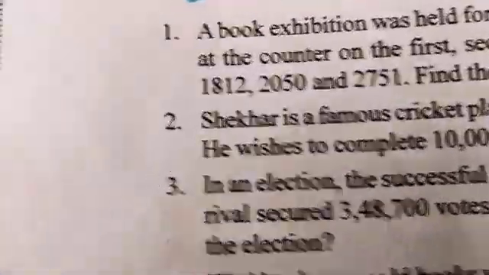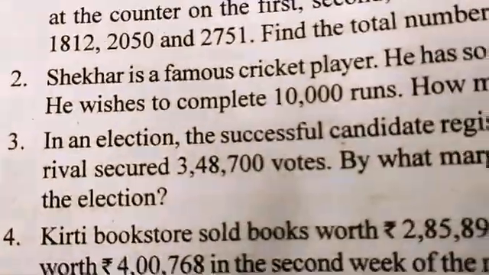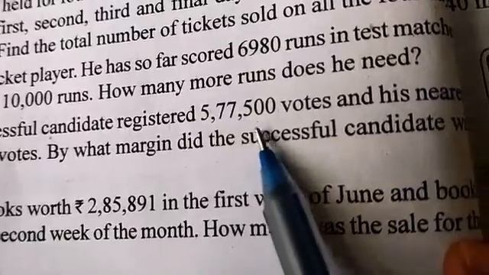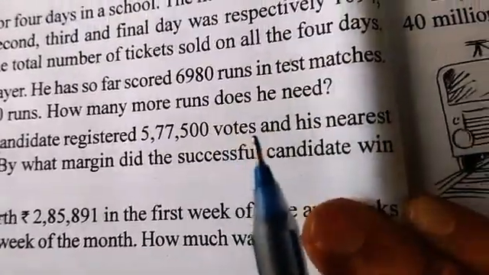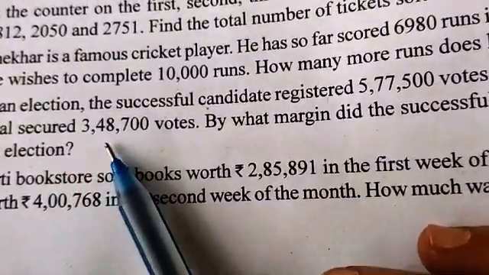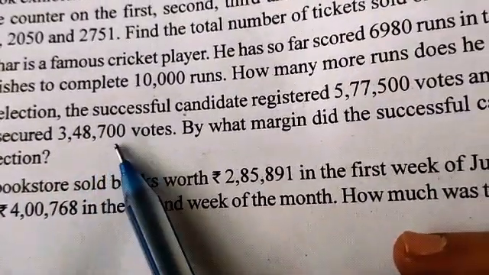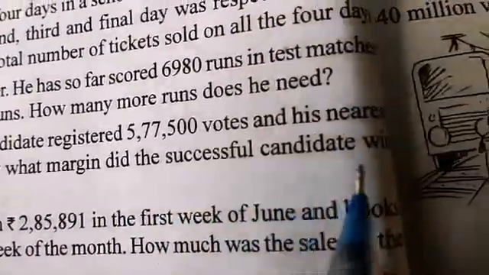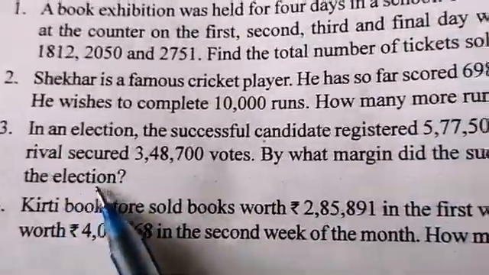Now we go for question number 3. What is question number 3? In an election, the successful candidate registered 577,500 votes and his nearest rival secured 348,700 votes. By what margin did the successful candidate win the election?